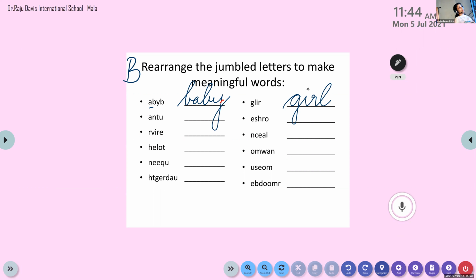It is a 1-syllable word. It has only 1 vowel in it. Okay. So we have to sound out through its individual sound. That is girl. Okay. It is girl. It is a 2-syllable word. So baby. Baby. Okay.